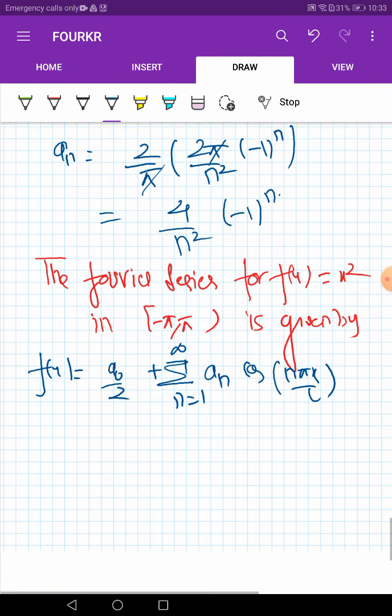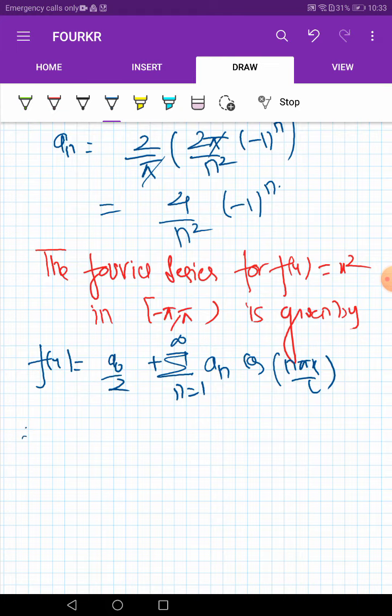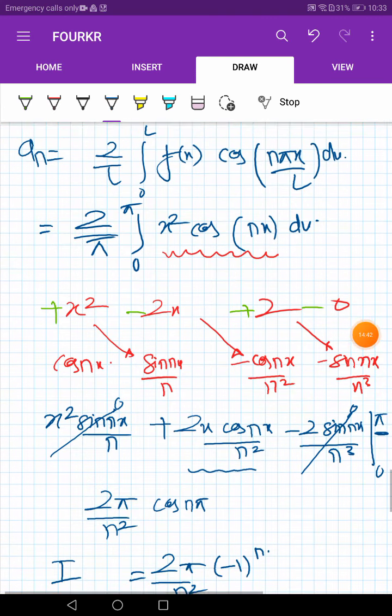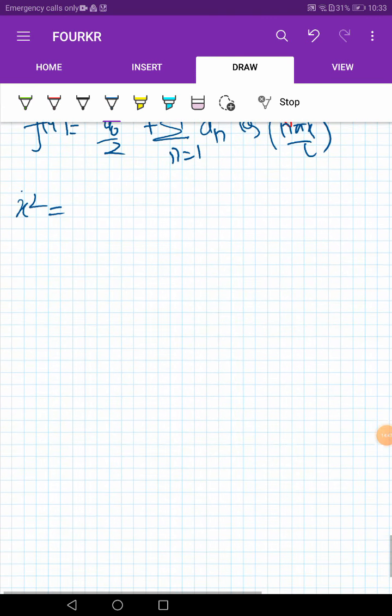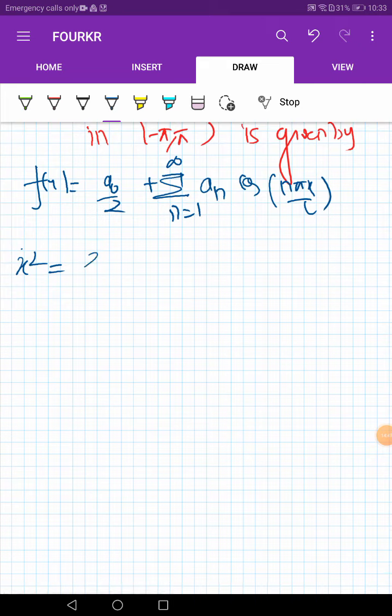Okay, so f of x is our x square is equal to a naught by 2. So what is the value of our a naught? So a naught is 2 pi square by 3. Okay, so 2 pi square by 3 into 2 plus summation n is equal to 1 to infinity an.